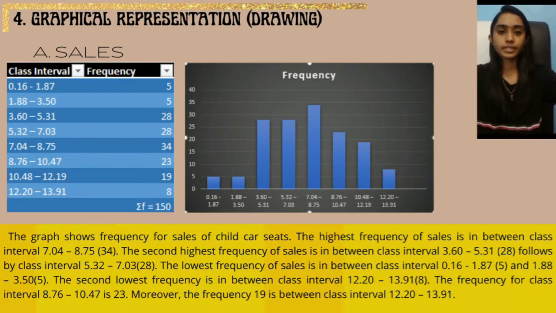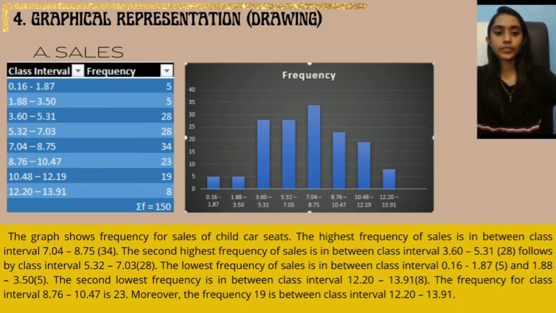For graphical representation, in bracket drawing, A. Sales. The graph shows frequency for sales of child car seats. The highest frequency of sales is in between class interval 7.04 to 8.75 in bracket 34.